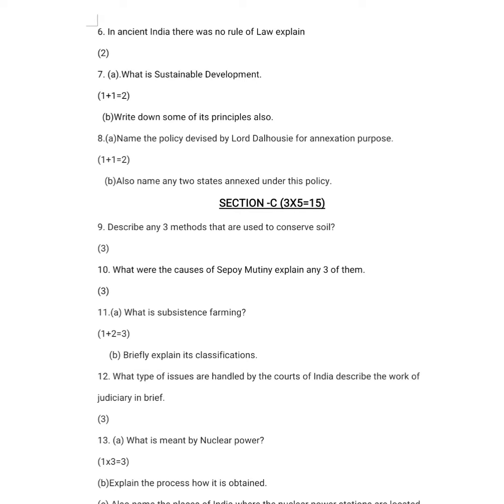What were the causes of Sepoy mutiny? Explain any 3 of them. So there were political causes, social causes, economic causes, as well as military causes. So you have to write down any 3 points and you would have explained any 3 points. Marks would have been allotted according to the points that were written. Next question was